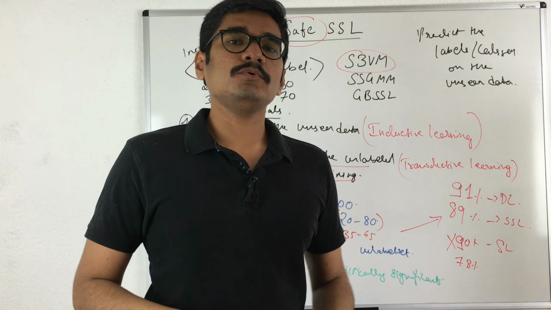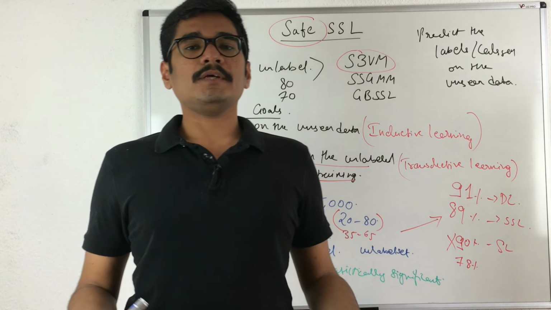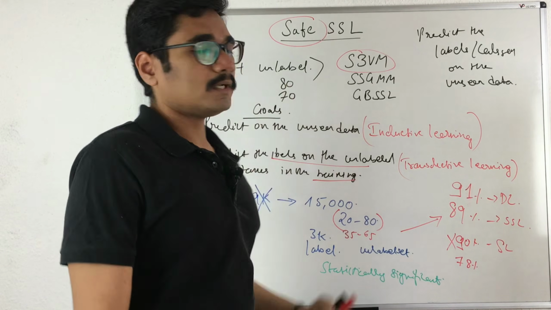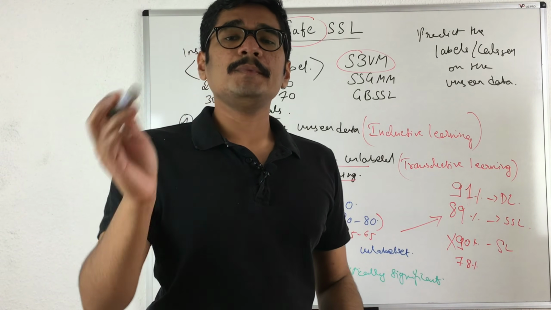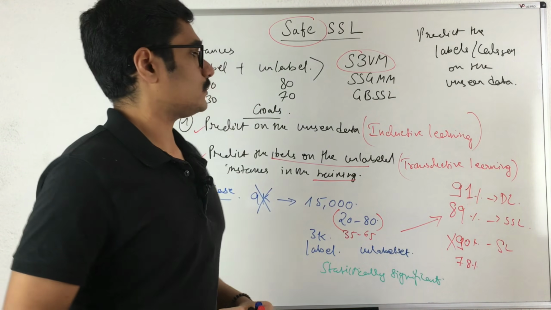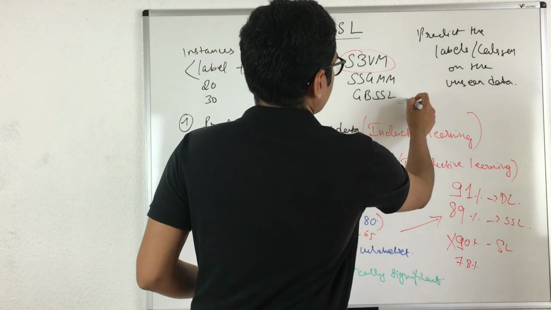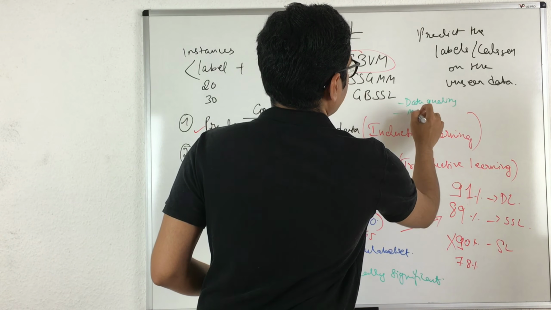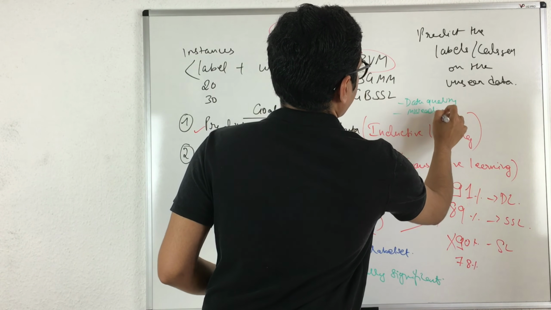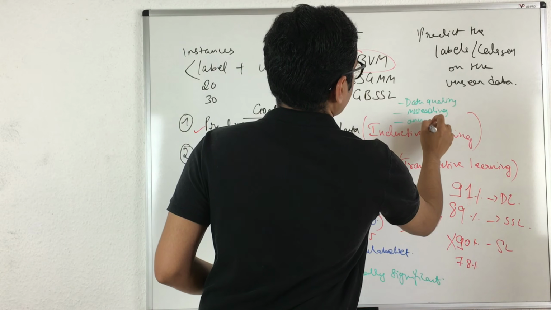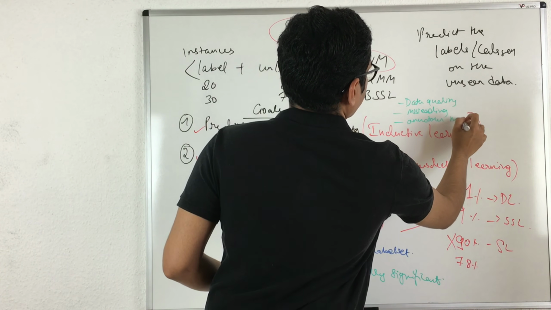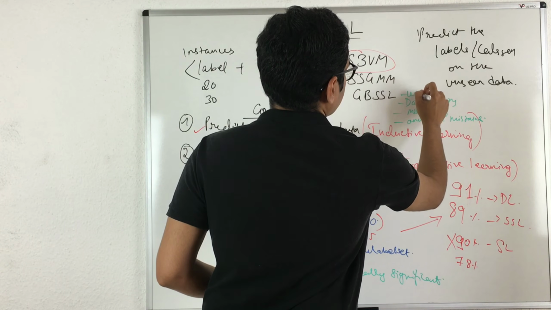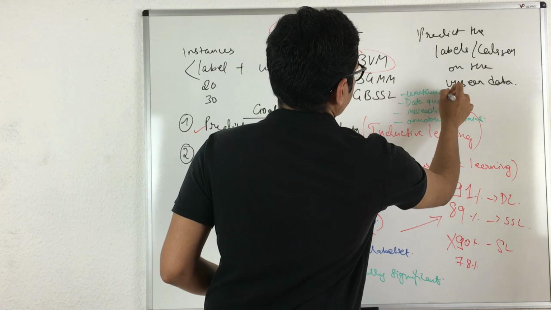So why do this safeness of SSL? Because whenever you have these unlabeled instances, you use them for your training, right? So there will be many kinds of errors in that. There may be some data quality issues or misleading data, or even annotator mistakes that you have to keep in mind, or certain uncertainty in the data.